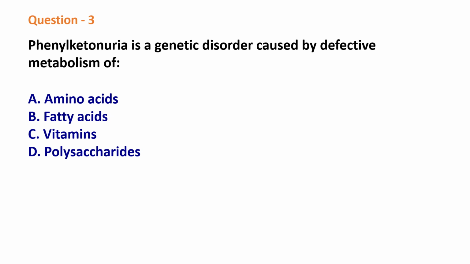Question 3. Phenylketonuria is a genetic disorder caused by defective metabolism of amino acids, fatty acids, vitamins, polysaccharides. The correct answer is amino acid. We know in phenylketonuria the problem is inability to convert phenylalanine to tyrosine because of absence of one enzyme. So phenylalanine and tyrosine both are amino acids. So phenylketonuria is related to defective metabolism of amino acids.